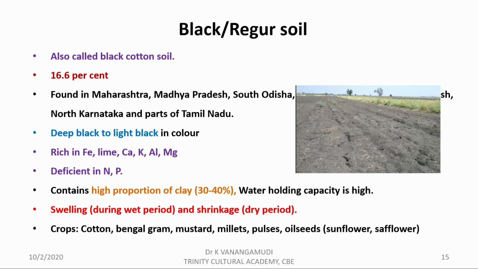The name of the soil indicates that the soil is black in color, rich in iron, lime, calcium, potassium, aluminum, magnesium and deficient in nitrogen and phosphorus. The soil contains a high proportion of clay, about 30 to 40%, and water holding capacity is high. It has specific characters like the swelling and shrinkage property. Crops suitable for black soil are cotton, Bengal gram, mustard, millets, pulses and oil seeds.